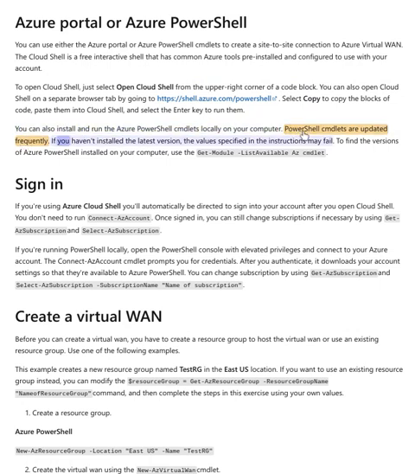PowerShell templates are updated frequently. If you haven't installed the latest version, the values specified in the instructions may fail. To find the versions of Azure PowerShell installed on your computer, use the Get-Module -ListAvailable Az cmdlet.